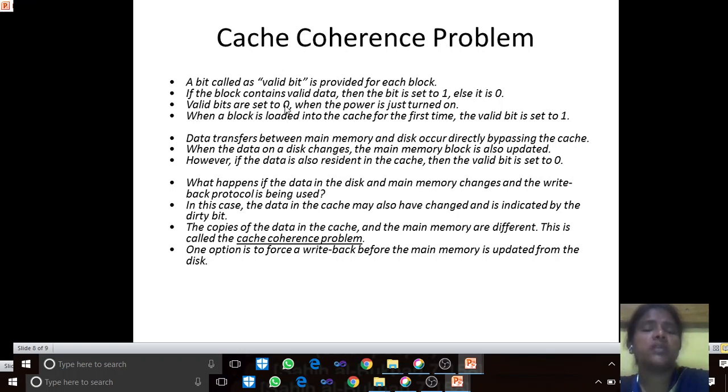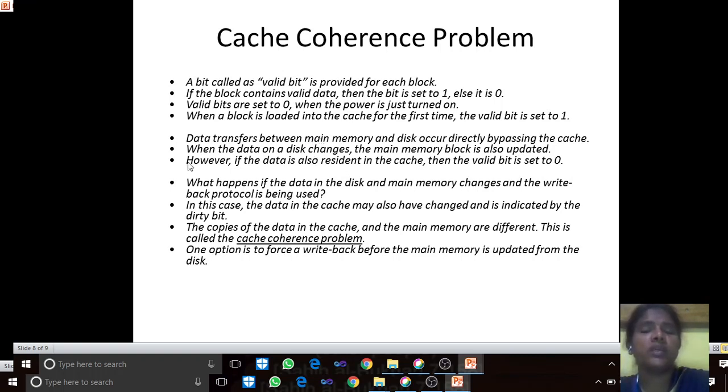Valid bits are set to 0 when power is just turned on. Initially, at the beginning, the valid bit equals 0. When a block is loaded into the cache for the first time, the valid bit is set to 1.